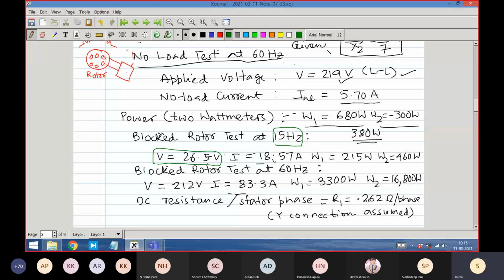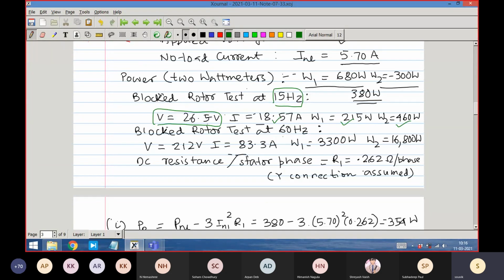And you see the current is almost rated, and 2 wattmeter readings they have taken as usual. They have to take them. Then, for some reason, probably they want to do this blocked rotor test at 60 hertz also. Another test they have conducted.